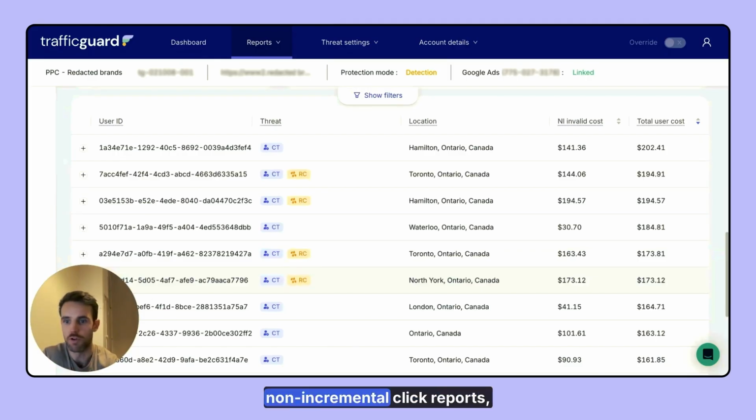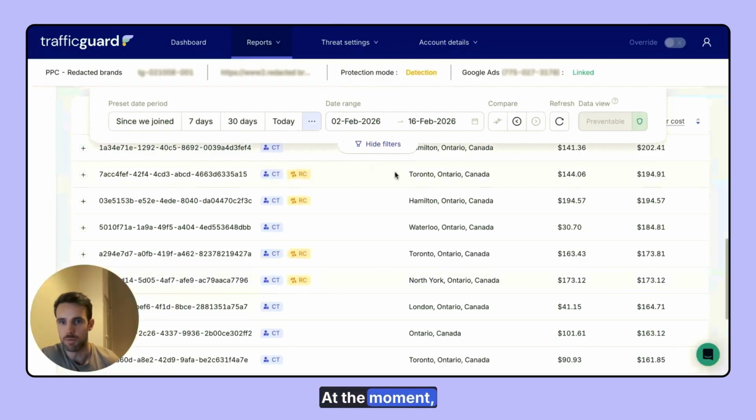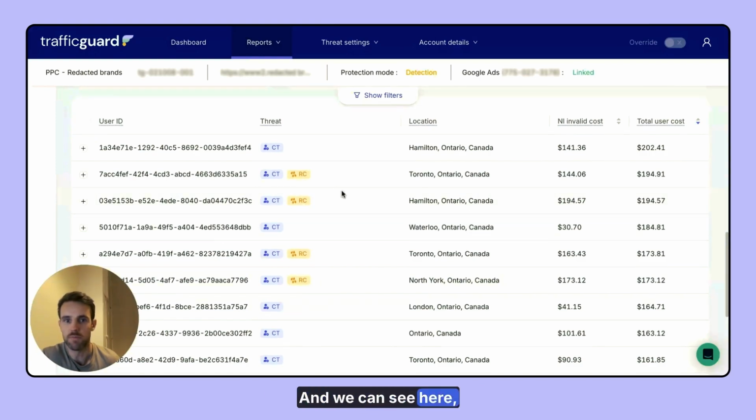We can then come into our non-incremental click report, which is what I'm showing you on the screen from one of our redacted clients. And then you can start to see how many times these users are actually interacting with these ads over certain time periods. At the moment, I'm just looking at the last 2 weeks, so 2nd of February to the 16th of February. And we can see here, first of all, the users on the left who are actually doing this repeated engagement, and then on the right, the actual total user cost that's being allocated to these users.